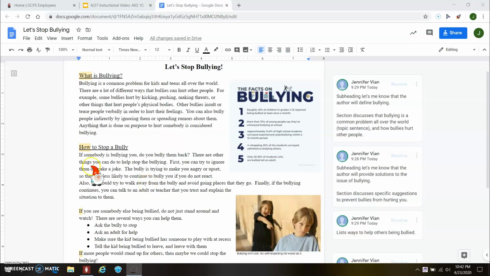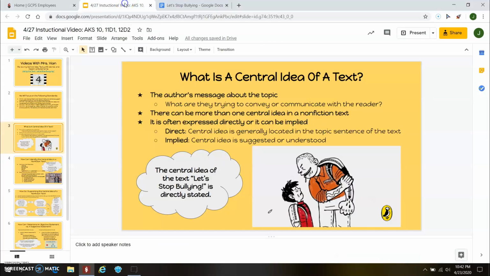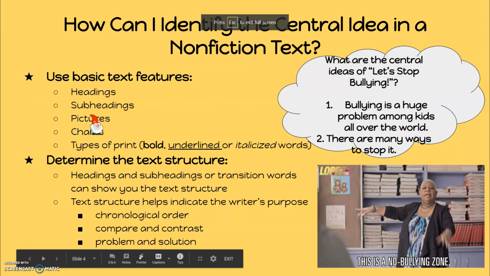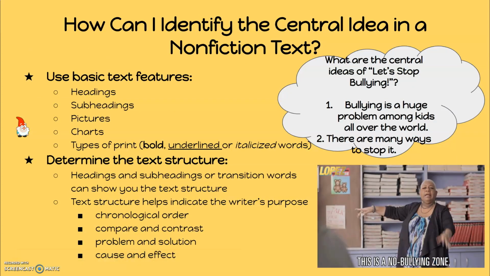All right, so we just previewed our article and we're going to go back to our PowerPoint here. Our next slide: how can I identify the central idea in a nonfiction text? I can use basic text features, and some examples are headings, subheadings, pictures, charts, types of print, bold, underlined, or italicized words. I kind of walked you through that when we looked at the article, Let's Stop Bullying.